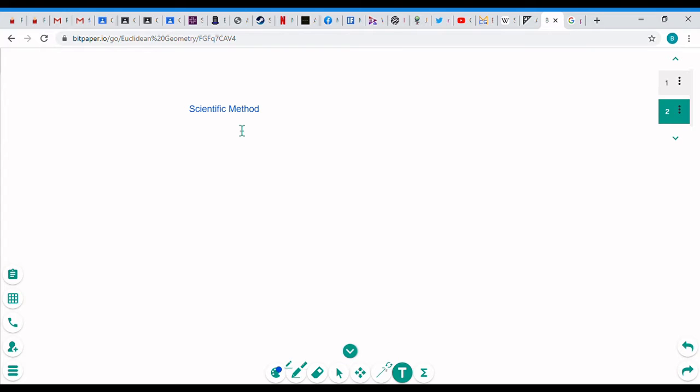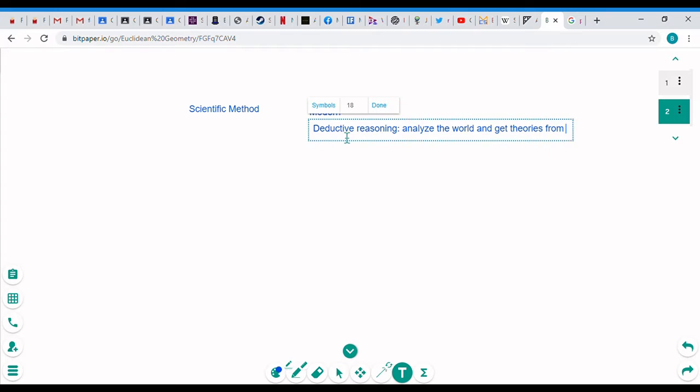Okay, I'm pausing. The scientific method was an alternate way of thinking about the world. This is modern. It's good. In the scientific method, we use deductive reasoning. That's where we analyze the world and get results and get theories from that.